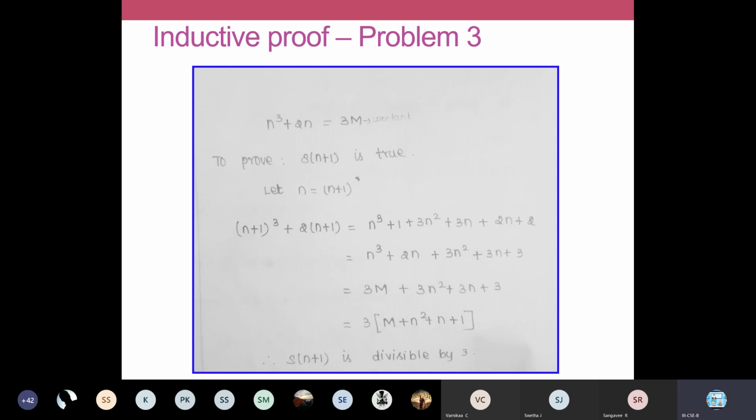Saranya, can you recollect what is the formula for a plus b the whole cube? Saranya, are you listening to the class?